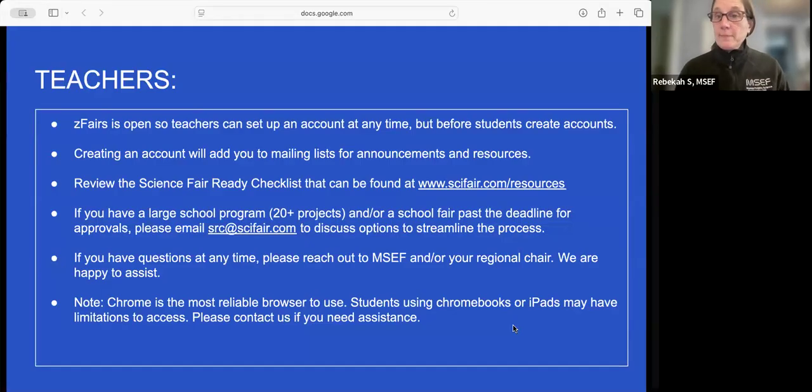If you have a large program, let us know and we can help link your accounts together, or we could talk about different ways to streamline the process. If you have any questions at any time, or if you're having challenges with what technology you or your students have access to, please do contact us. We have lots of different tricks up our sleeves, but you just need to know what you need and we can try to help.